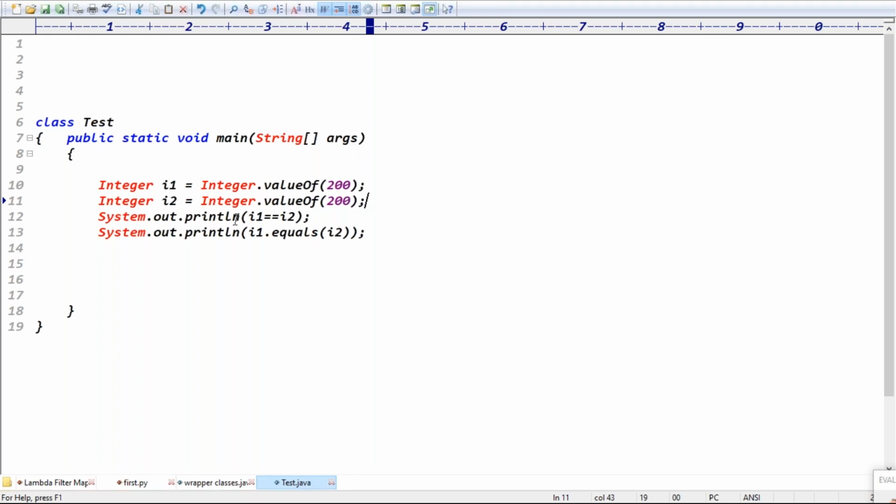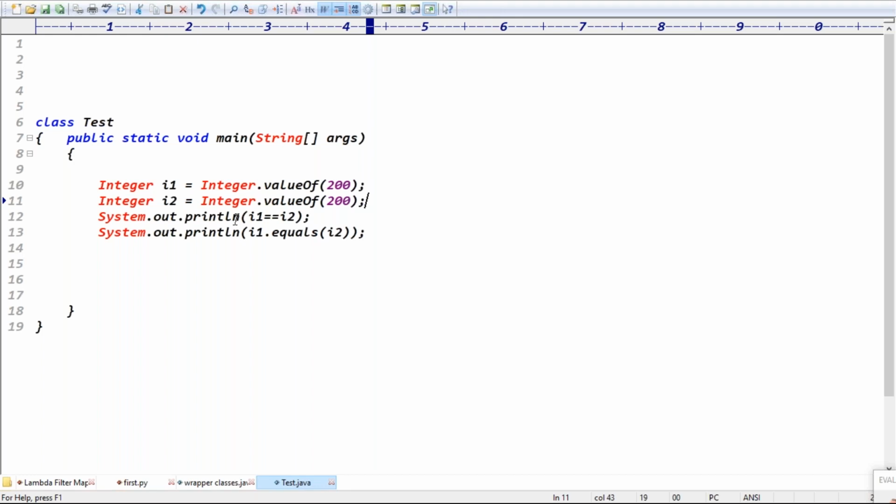Only in case of integer, it will cache the value between minus 128 to 127. It means within the range of minus 128 to 127, it is pointing to the same memory. Otherwise, it is pointing to different memory, right? Yes, clear now?